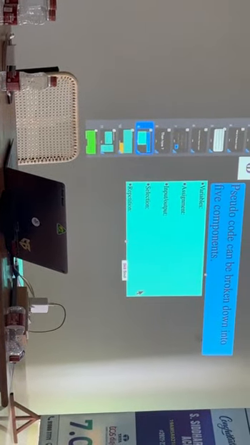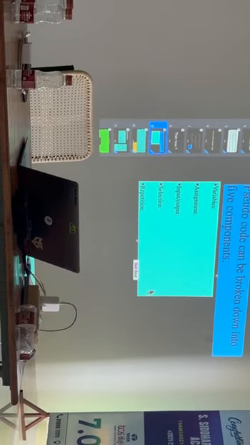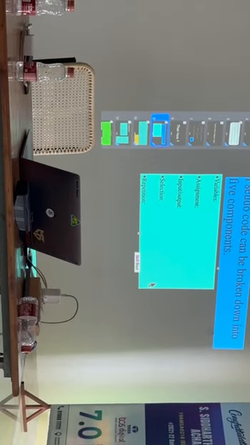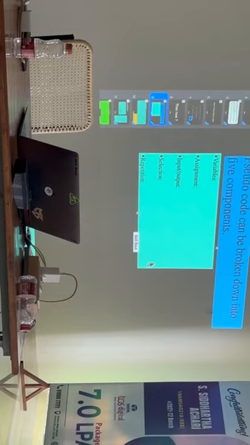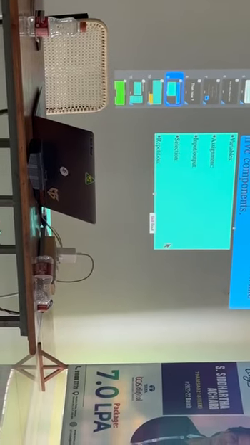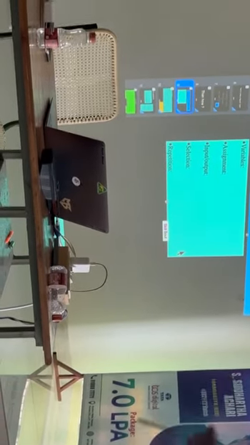Selection means if condition. Repetition means looping. Input output means printf, scanf. Assignment means assigning a variable, like A equals B. Variable means a name given to a memory allocation. That's all it is. Right?